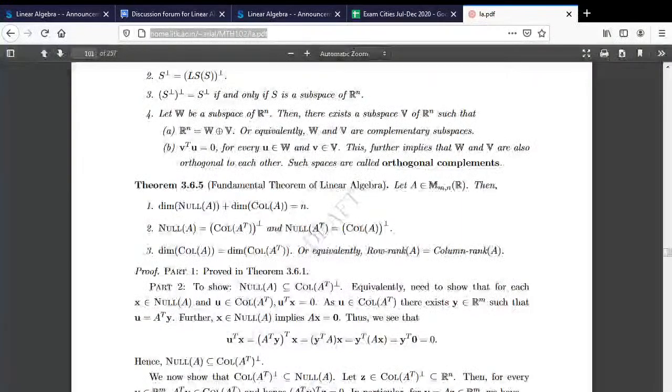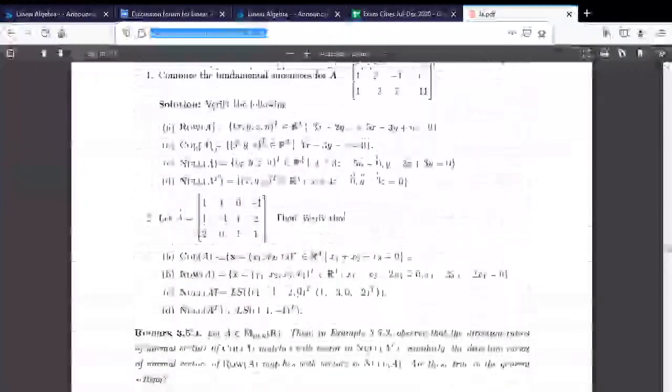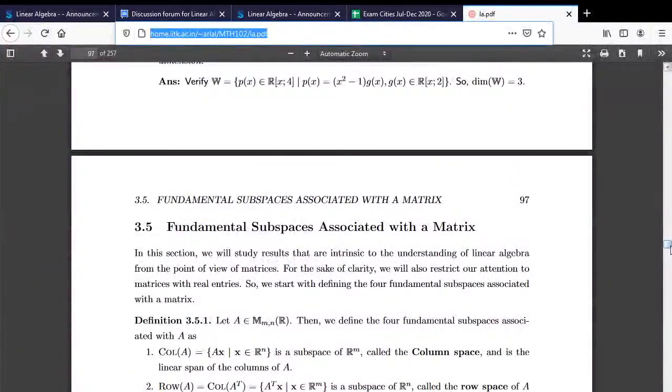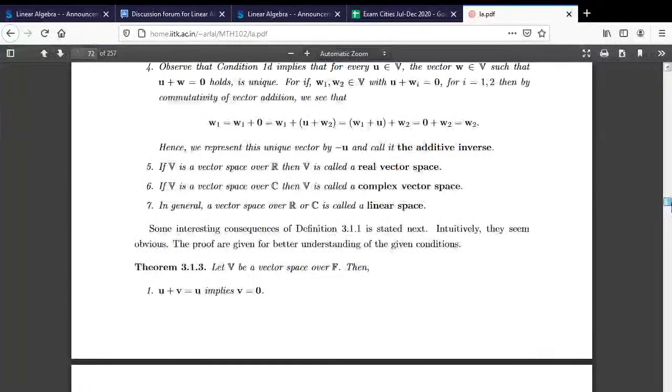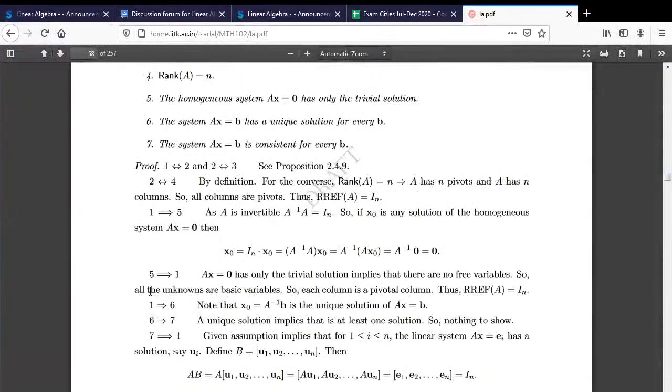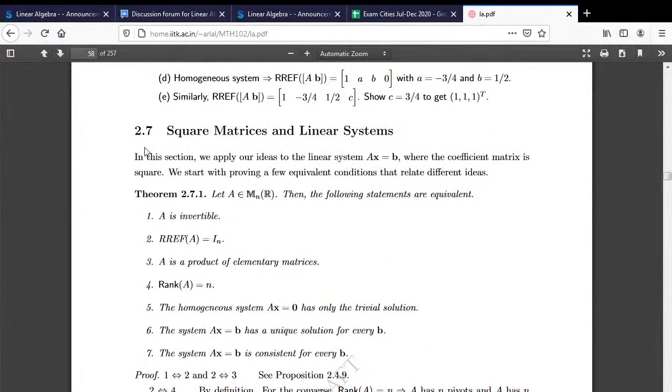So there is this set of conditions that I have in my notes, or that I have done in the class also. Let's go back and see here, a system of equations. Look at this: square matrices with a linear system. Since you are saying that it is an invertible matrix, it has to be a square matrix. This theorem says that A is invertible if and only if the RREF of A is the identity.